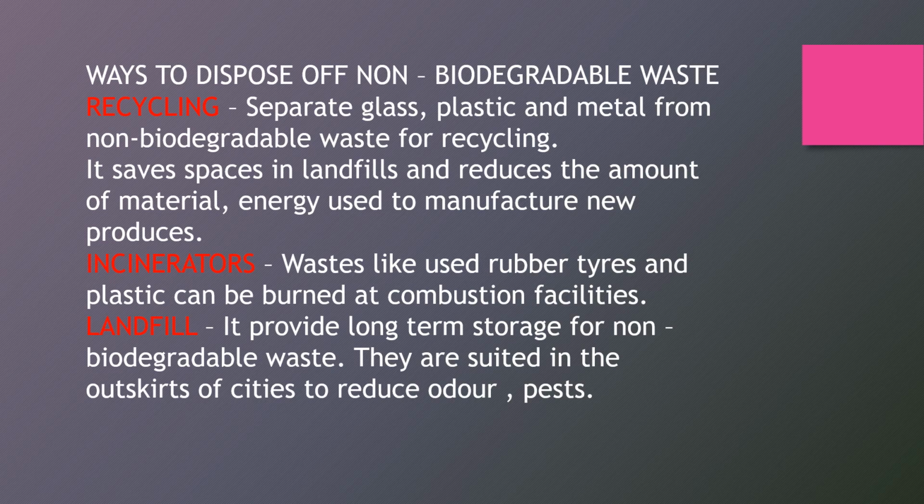Children, in recycling, the waste which is glass, plastic, or metal, these kinds of waste are kept in separate dustbins.